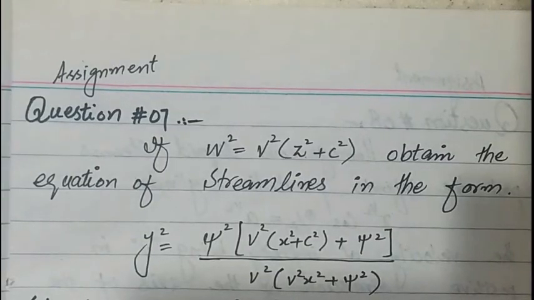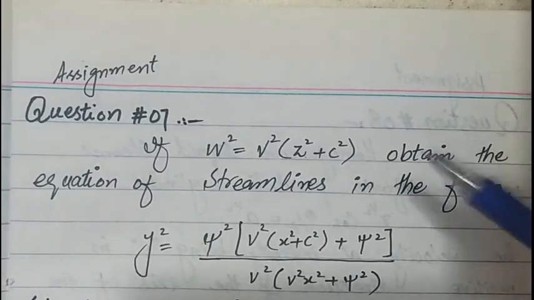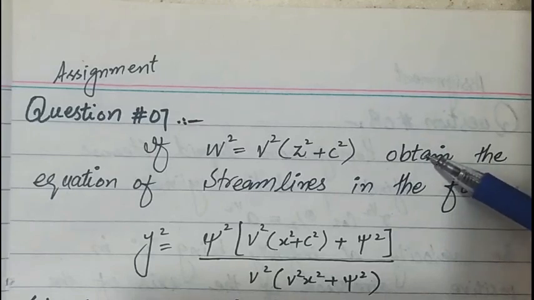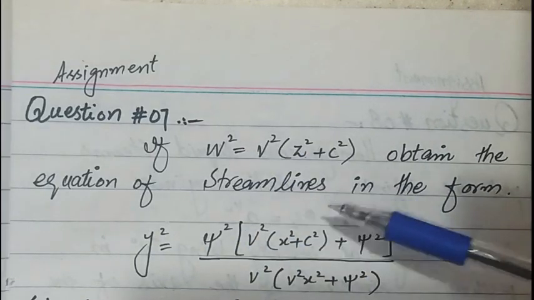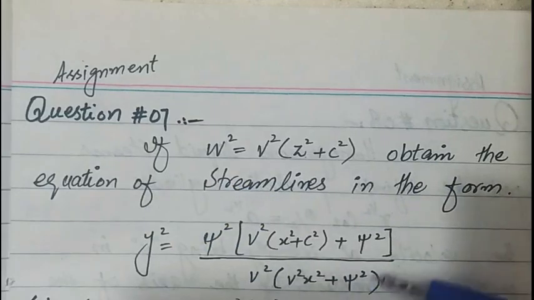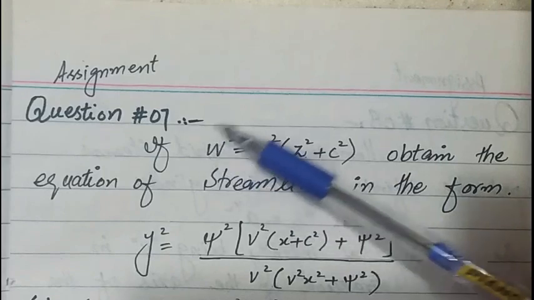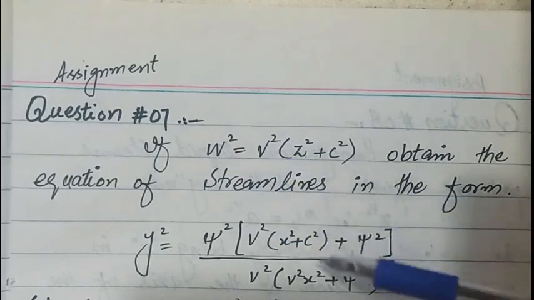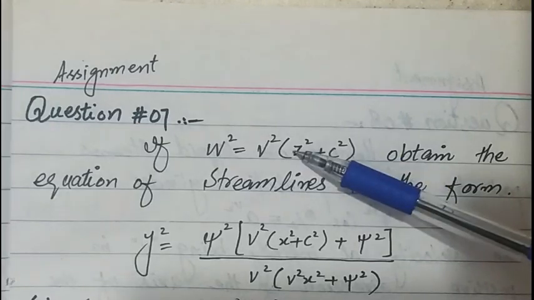Now this is a question as an assignment, and it states that if the analytical function is given, you only have to obtain the equation of the streamline and prove that the equation of the streamline is of this form. Firstly, you have to put omega is equal to phi plus iota psi, and z is equal to x plus iota y.